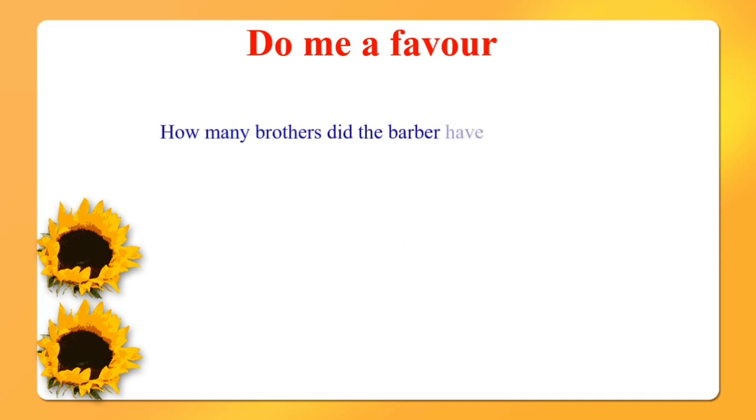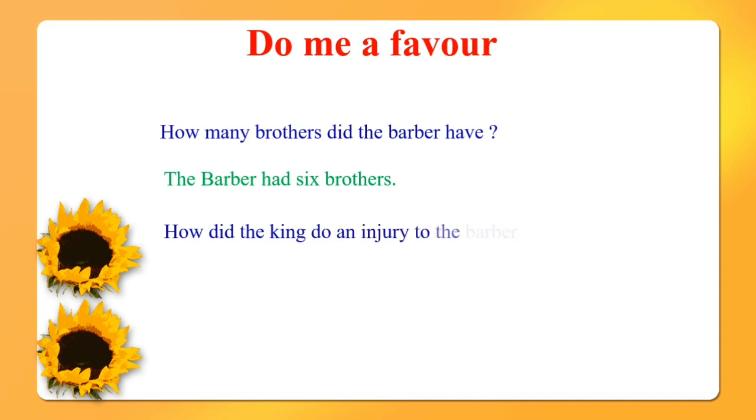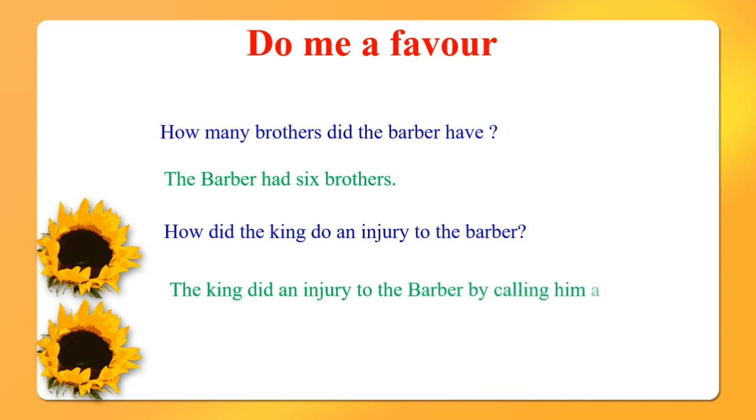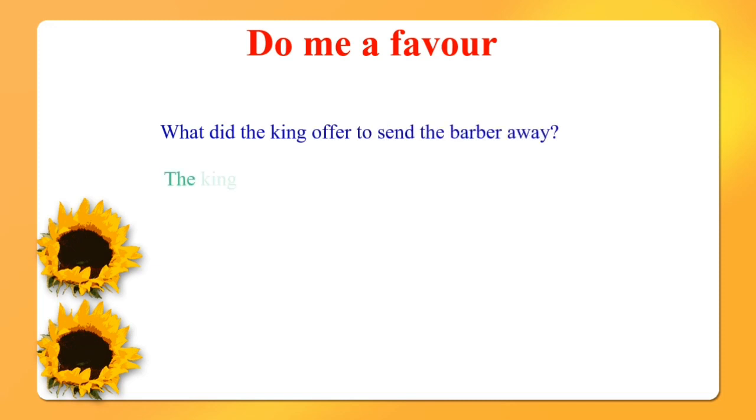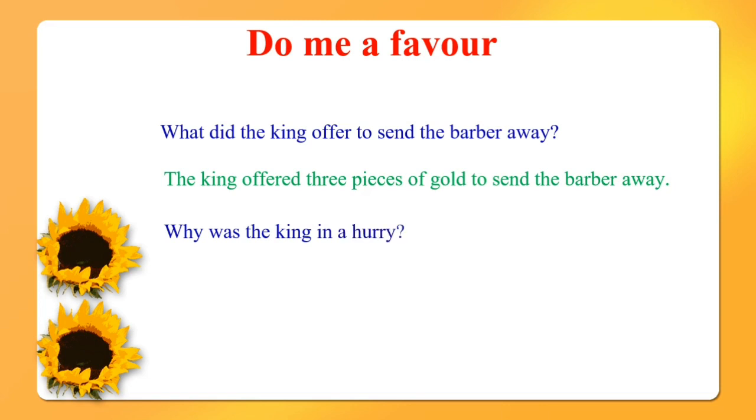How many brothers did the barber have? The barber had 6 brothers. How did the king do an injury to the barber? The king did an injury to the barber by calling him a chatterer. What did the king offer to send the barber away? The king offered 3 pieces of gold to send the barber away. Why was the king in a hurry? The king had an affair of the greatest importance. That's why the king was in a hurry.